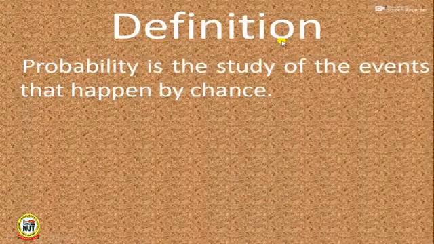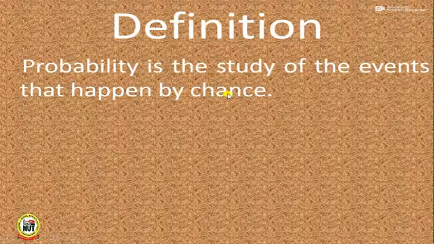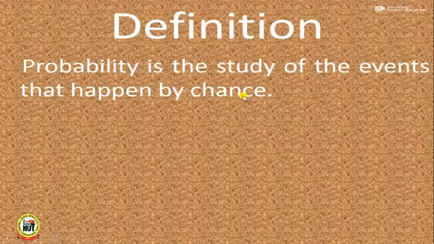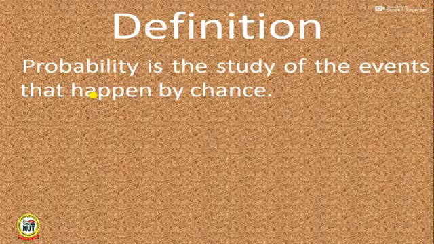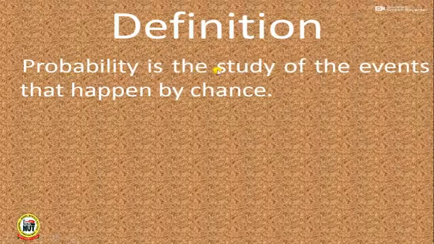Now, what is probability? Probability is the study of the events that happen by chance. Certain events in life happen by chance, which you and I do not have control over. So when we study such events, we say that we are doing probability. So it means that probability is the study of the events that happen by chance.